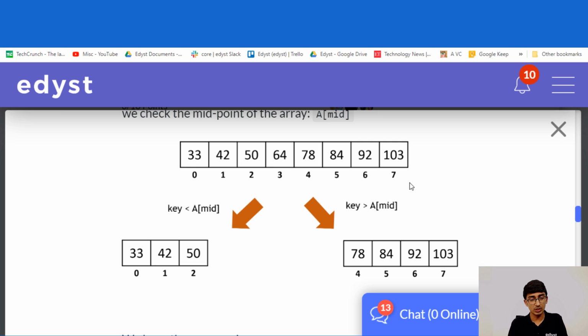A of mid at this point is 64, because 7 divided by 2 will be 3, so you check the 64. Is 92 greater than 64? Yes. So you can discard this entire left side of the array. The entire left side is discarded. You have to only look at the right side.